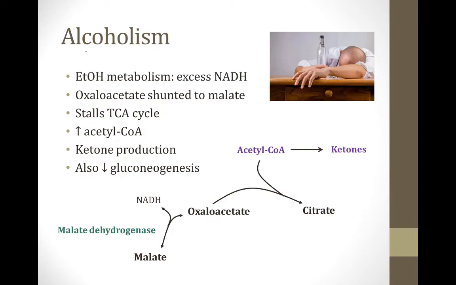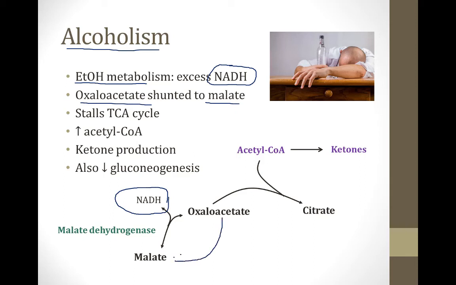Another clinical condition where you see high levels of ketones is in alcoholism. So the metabolism of ethanol involves the production of NADH, and thus there will be excess NADH inside of the cells of patients who are consuming large amounts of alcohol. Thus, the oxaloacetate will be shunted to malate, just like I described in the last slide. There'll be lots of NADH here. This means this oxaloacetate will be favored to go in the direction of malate by the enzyme malate dehydrogenase, which catalyzes this reversible reaction here. This will stall the TCA cycle, and thus there will be higher levels of acetyl-CoA present. This will favor ketone body production.